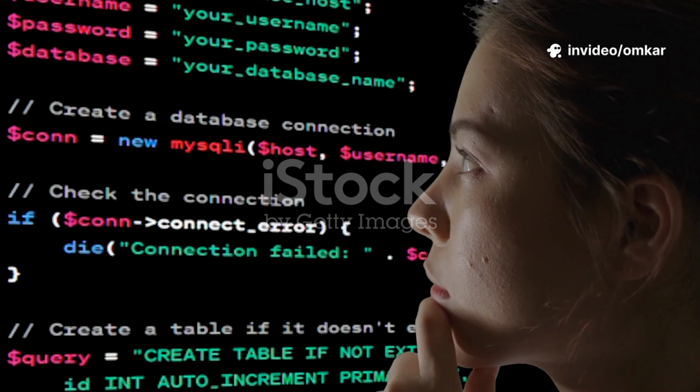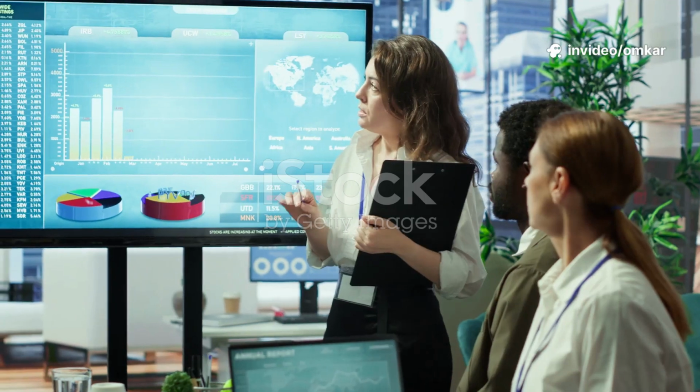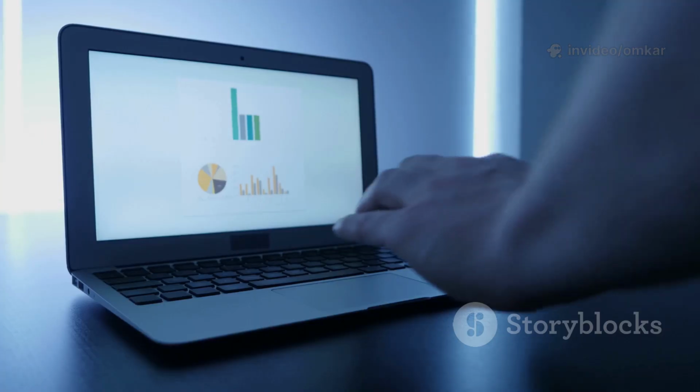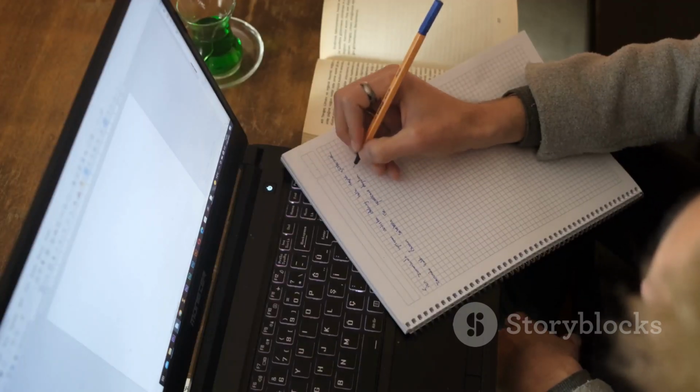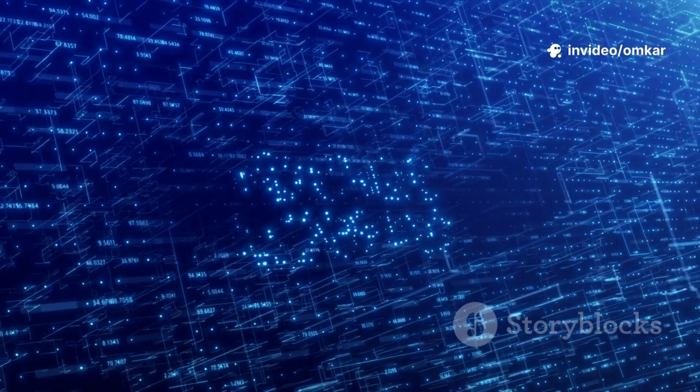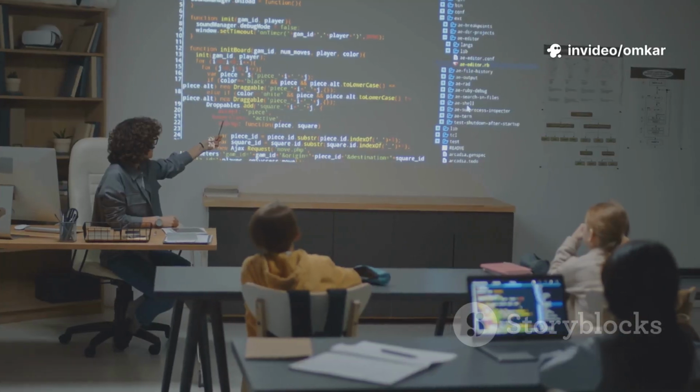So, you're thinking about data science. That's fantastic. It's a field where curiosity meets impact, where you get to be a detective and a storyteller all at once. But maybe you're standing at the starting line, looking at this vast landscape of terms like machine learning, algorithms, and big data, and it feels overwhelming.